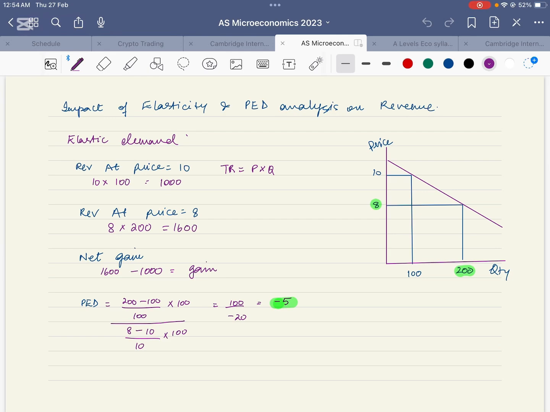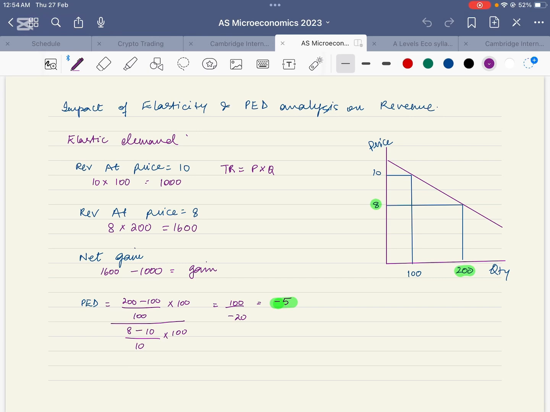Why do firms use PED analysis? It's crucial for them to analyze the impact of price changes on their revenue. For example, if a product has elastic demand, it cannot be sold for a higher price. If the firm increases the price even to a small extent, there will be a significant change in the demand for that product, that is, the demand will decline.